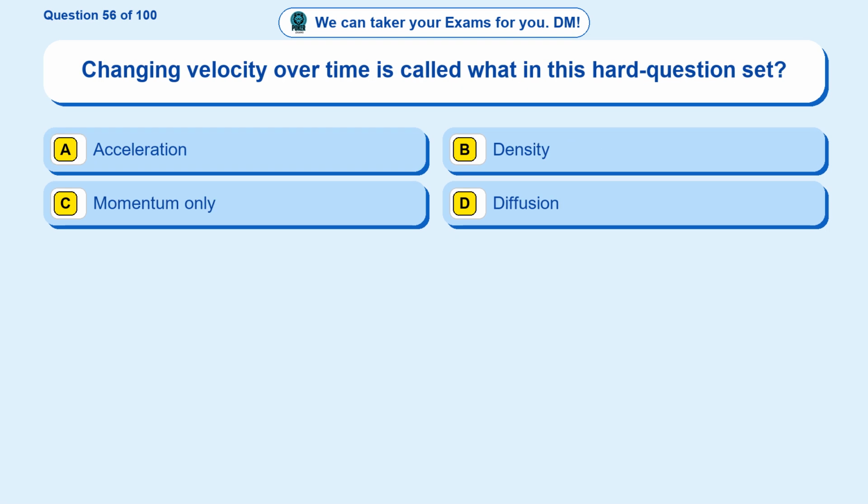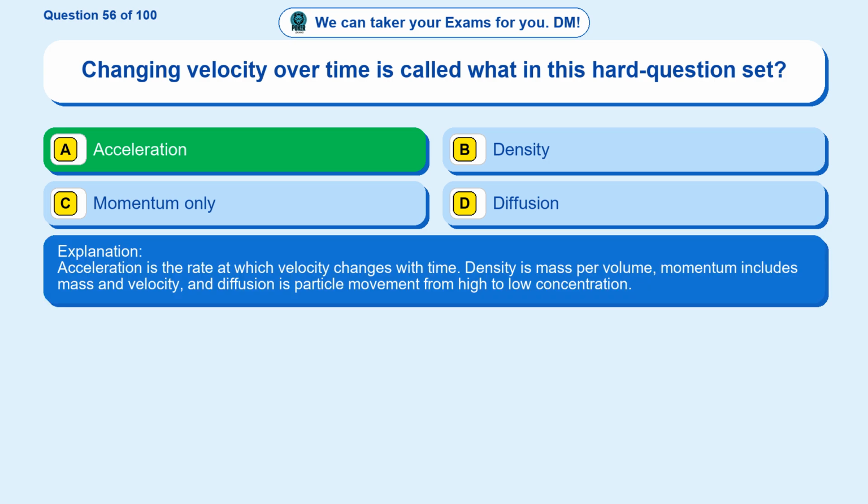Question 56. Changing velocity over time is called what in this hard question set? Option A, acceleration. Option B, density. Option C, momentum only. Option D, diffusion. The correct answer is option A, acceleration.